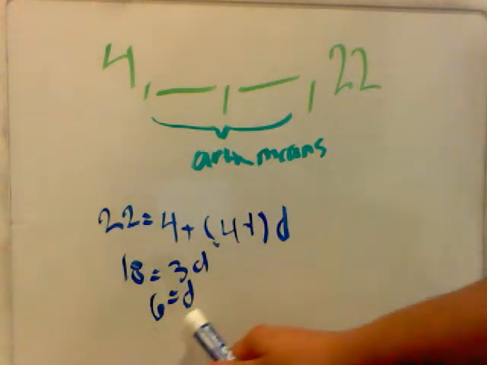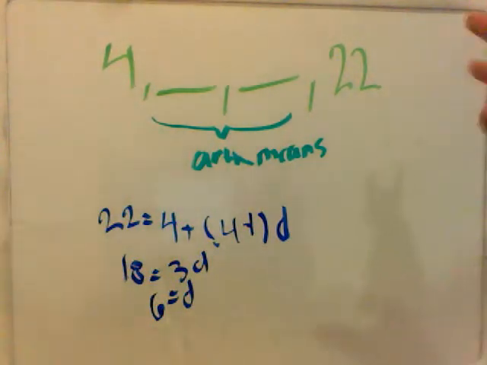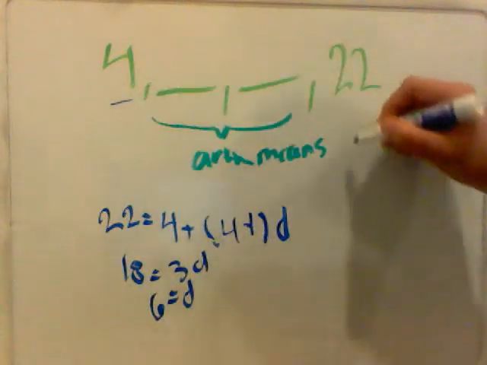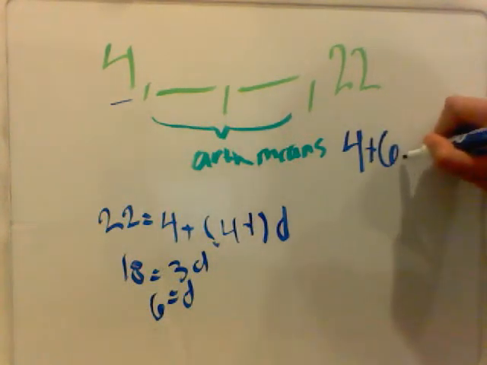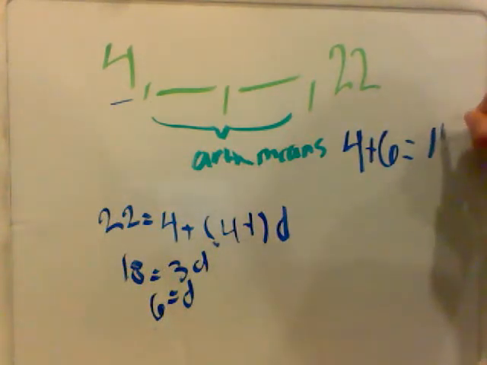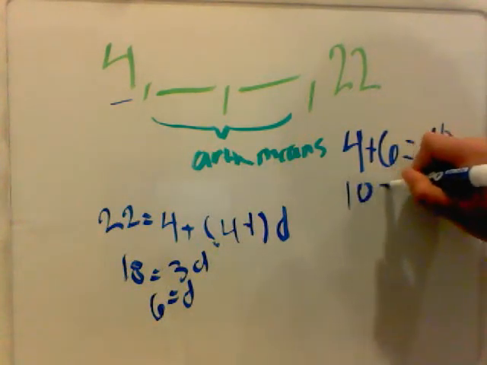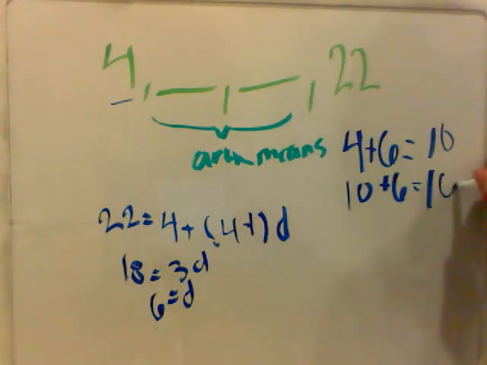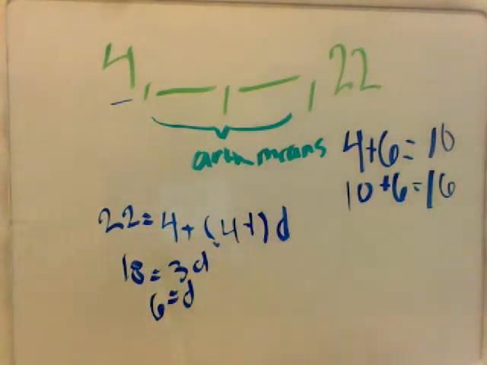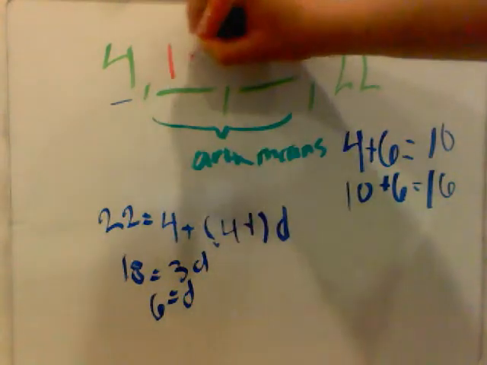Okay, so now we have our d, and all we do is take this 4 and add 6. 6 plus 4 is 10, and now 10 plus 6 is 16. So your answers would be 10 and 16.